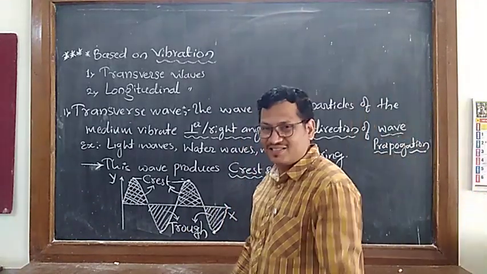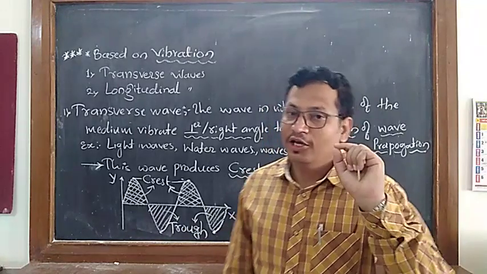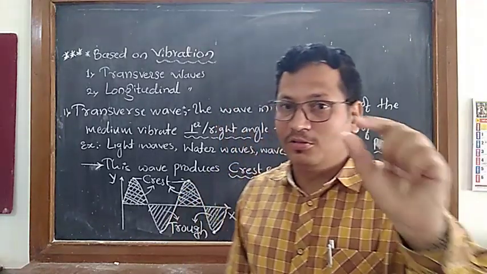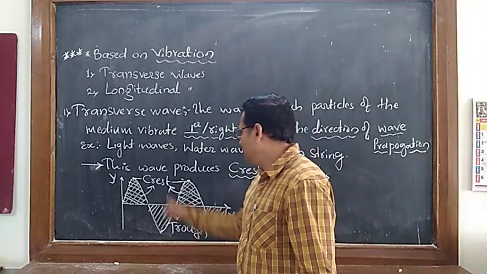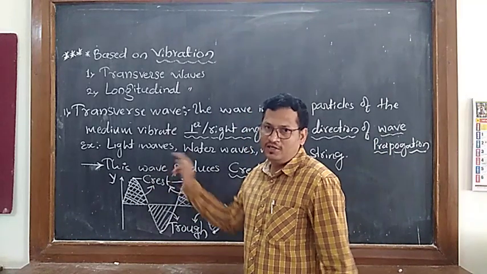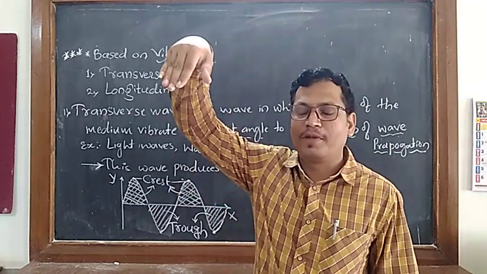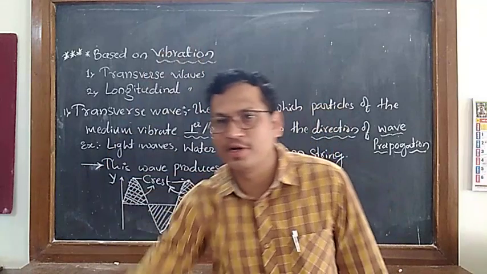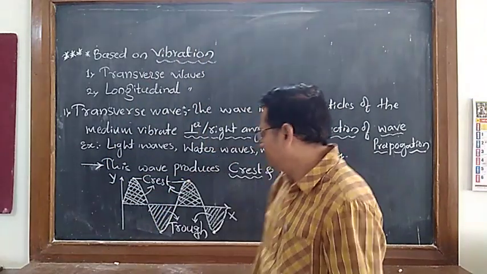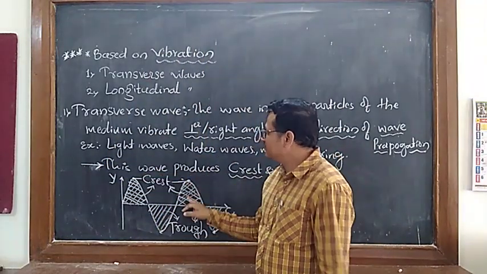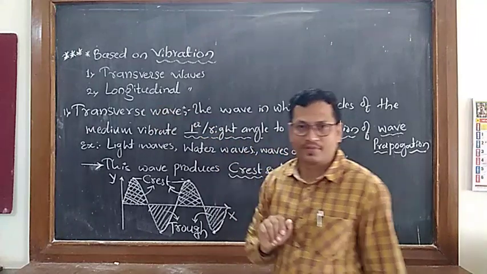Very important. These are the basic terms which are involved in a wave. If you consider a wave, one part is highly raised and the other part is highly depressed. So this kind of wave is nothing but your transverse wave.